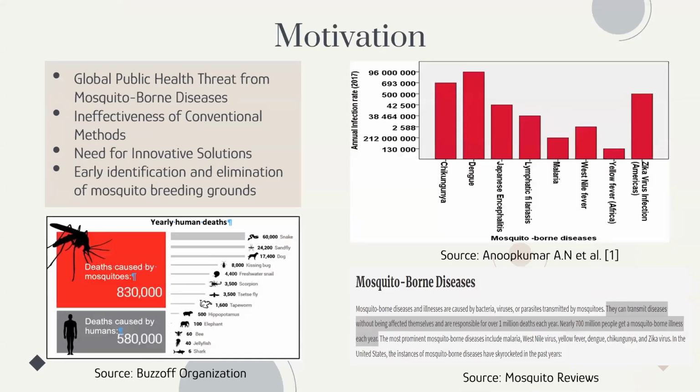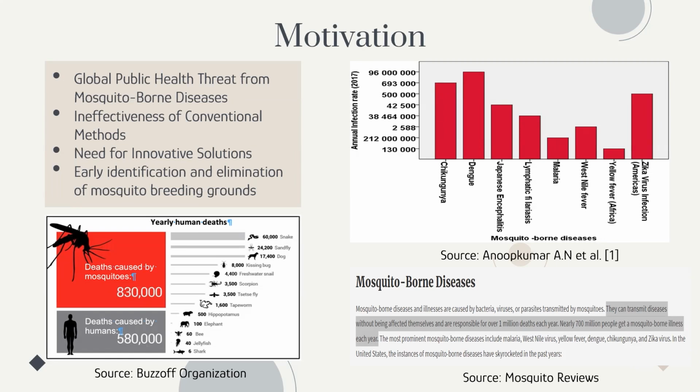The motivation of this paper is that we know that mosquito-borne diseases pose a significant threat to public health all around the world. A website called Mosquito Reviews claims that mosquitoes are responsible for over 1 million deaths each year, and 700 million people get ill each year from mosquitoes.